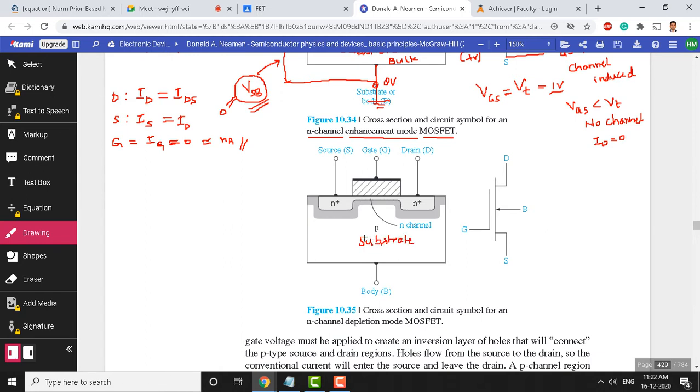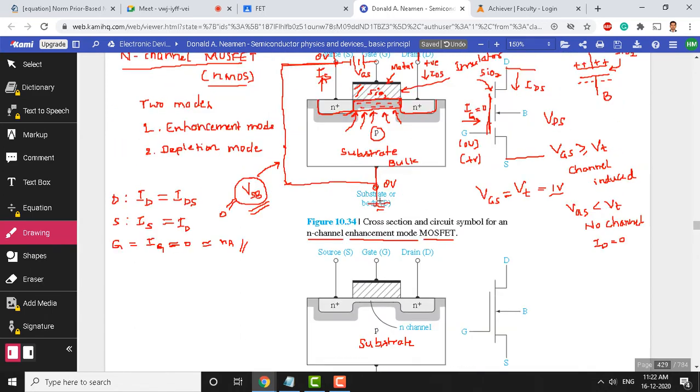So this is a substrate region, the complete region is going to be substrate. And look at the diffusions here. There is an N plus diffusion on top of this substrate, and an N plus diffusion here. So these two regions are equally doped. And what distinguishes this structure from enhancement mode is the inbuilt channel.